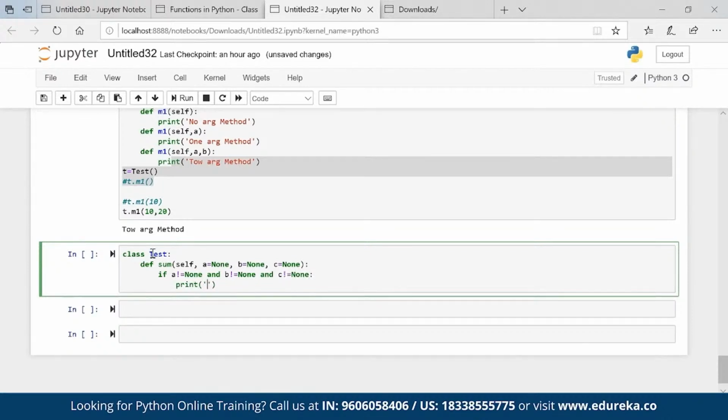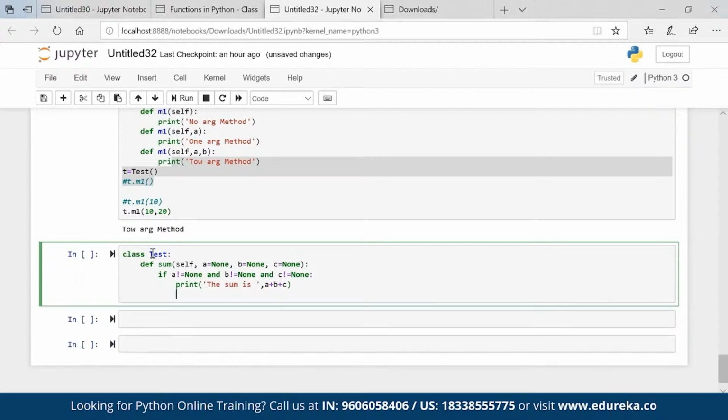So basically I can sum three numbers because all are not none. So the sum is a plus b plus c. Okay, simple. But now the question arises, if I pass only two values and I want to operate on that as well, in that case what can be the output?